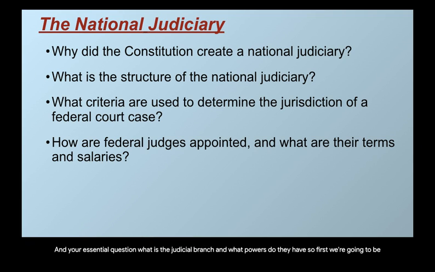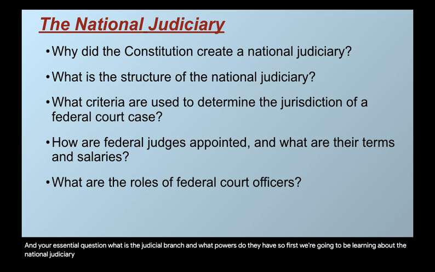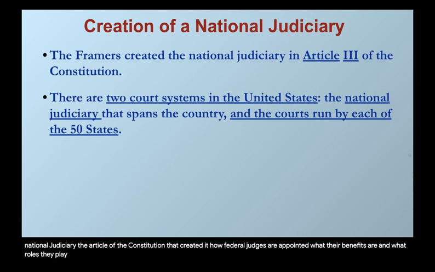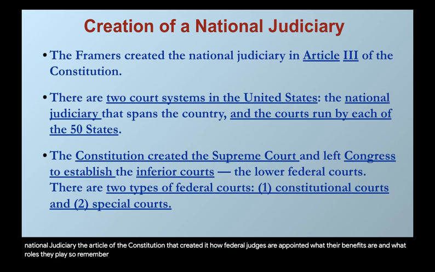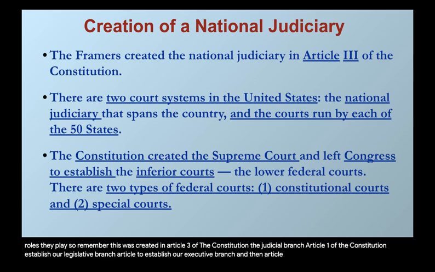So first we're going to be learning about the national judiciary, the article of the Constitution that created it, how federal judges are appointed, what their benefits are, and what roles they play. Remember, this was created in Article 3 of the Constitution, the judicial branch. Article 1 of the Constitution established our legislative branch. Article 2 established our executive branch, and then Article 3 established our judiciary branch.